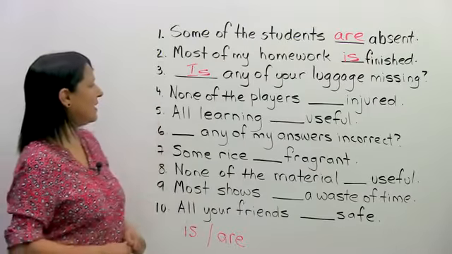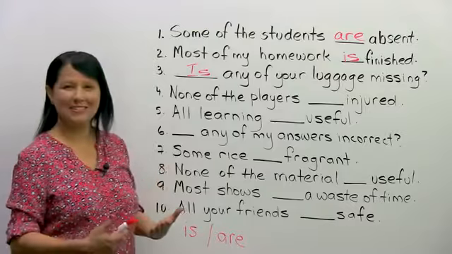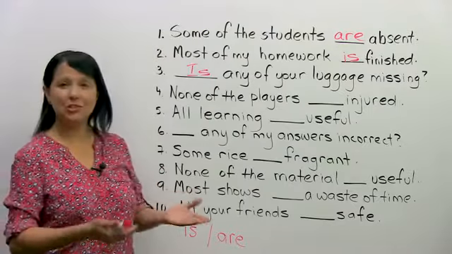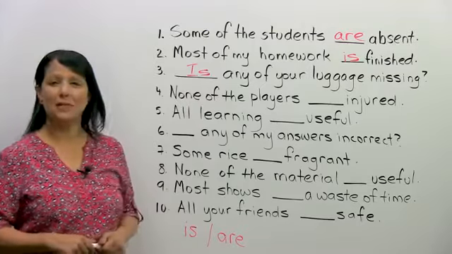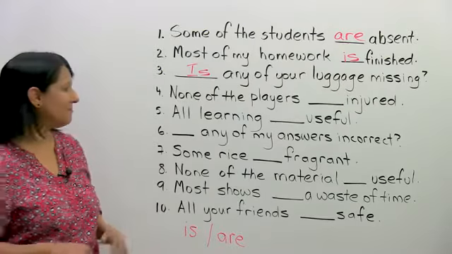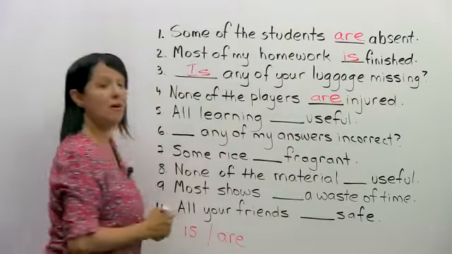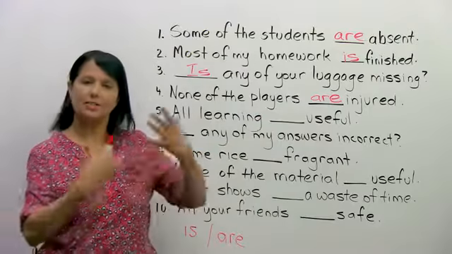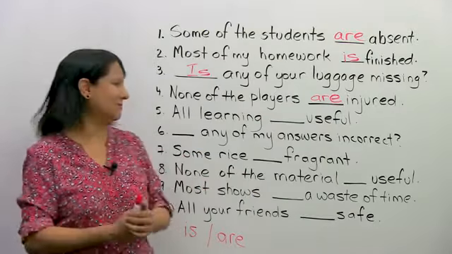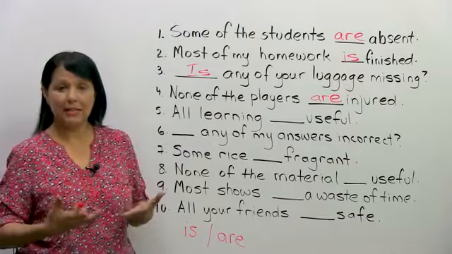Next, number 4. None of the players blank injured. What should it be? None of the players are injured. Okay, players, right? So it's plural, so our verb has to be plural. Number 5, all learning blank useful.